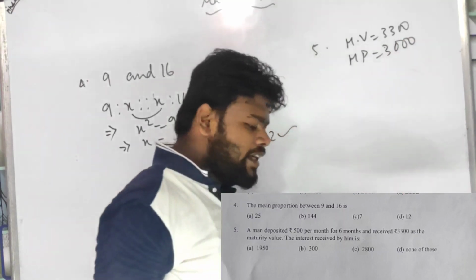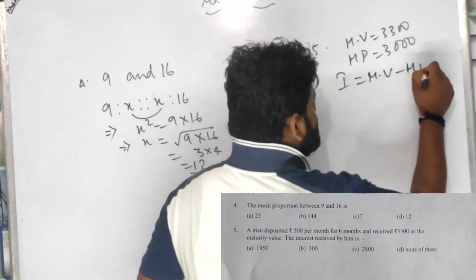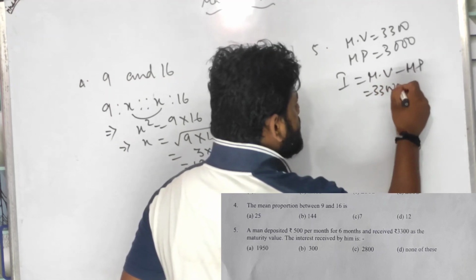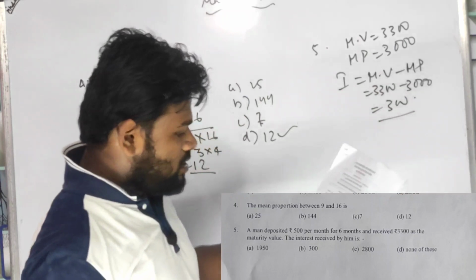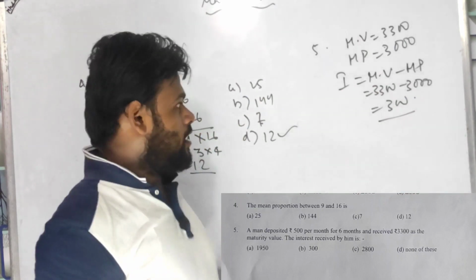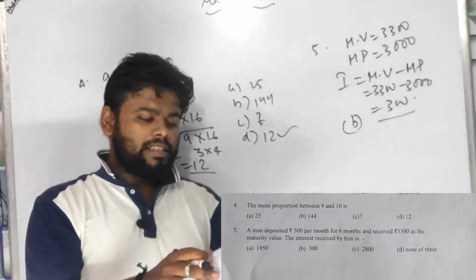So here it is asking about interest. We know very well I equals MV minus MP. 3300 minus 3000 is 300. So 3300 is given. Yes, number 5, option B is the answer. Okay, so let's start with number 6.